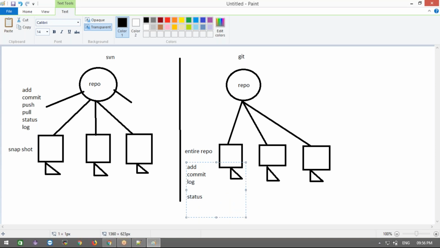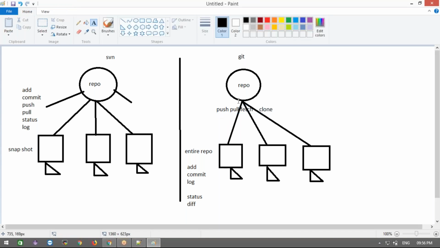Now in this scenario, there are commands like add, commit, log, status, and diff. There are a lot of commands. All of these commands work locally only. Only when we use push, pull, fetch, and clone do they depend on the centralized repository. Only this time do we need to hit the remote repository.